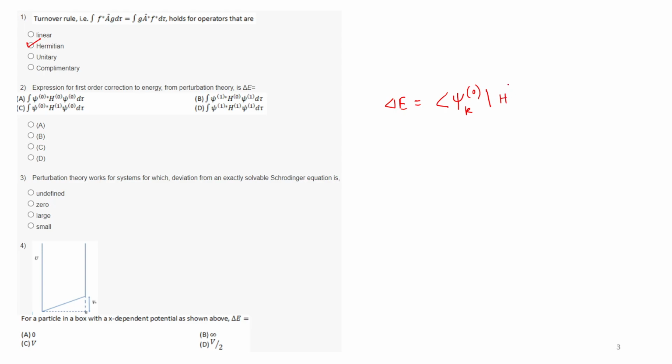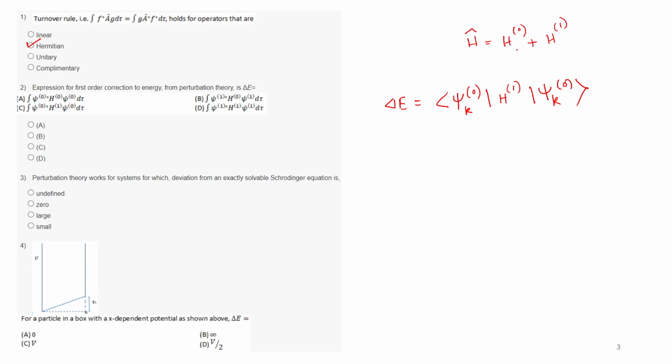Suppose the perturbation is H1, right? H0 is the normal. If this is the overall Hamiltonian, then this is the unperturbed Hamiltonian, and this is the perturbed one. Suppose there is only one order perturbation. So the expression for the first order correction will be, suppose psi k, it will be 0, right?